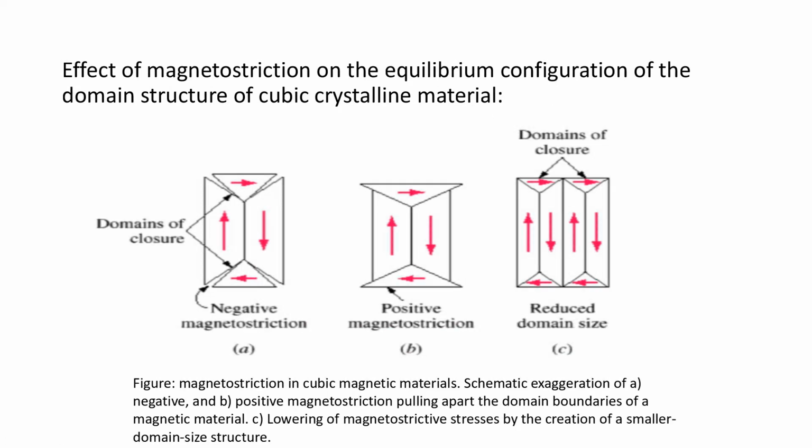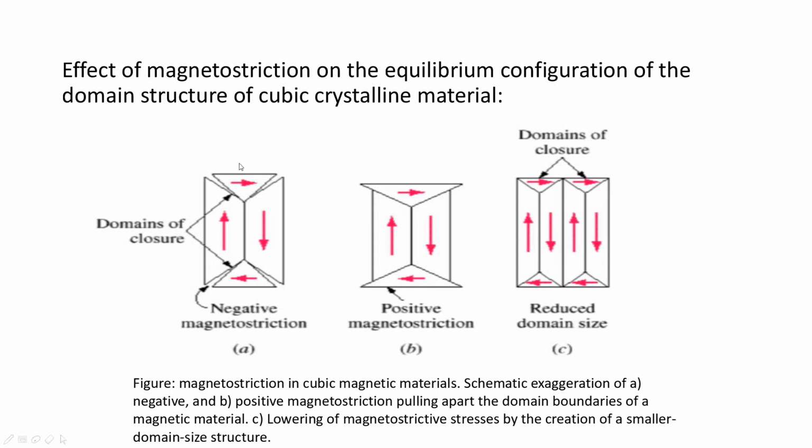Now the effect of magnetostriction on the equilibrium configuration of the domain structure of cubic crystalline material. In cubic crystalline material, these triangular domains are favored, which are called domains of closure. This is the configuration for negative magnetostriction, and this is the configuration for positive magnetostriction. When there is a formation of domains of closure, that is triangular domains, the magnetostatic energy, that is the energy due to the external magnetic field, is minimized. So we can say that for larger domains, the potential energy, or the magnetostatic energy, is minimum.